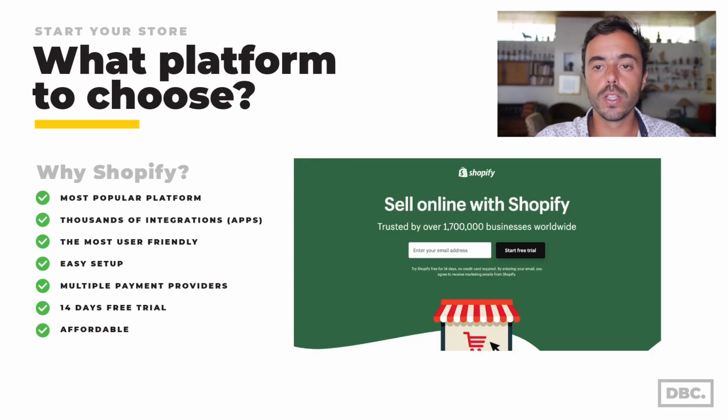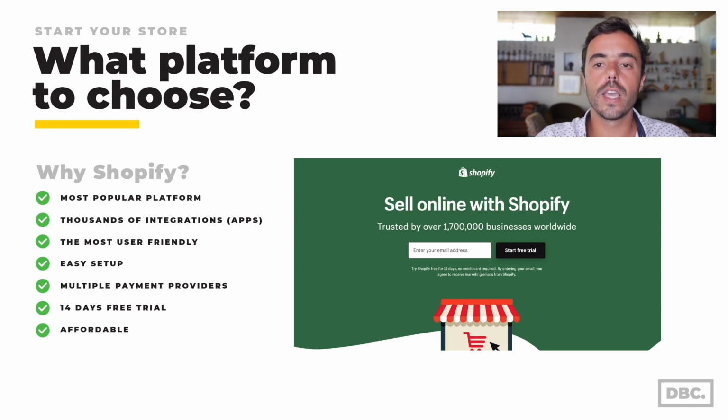It's the biggest one in the market, so it's the most popular platform, and has thousands of integrations with apps. It's really easy to connect everything to your store with Shopify. It's very user-friendly. If you don't know how to code, the setup of the actual store is very easy. You can do it in 5 or 10 minutes. I have a video on my YouTube channel creating a store in 10 minutes.